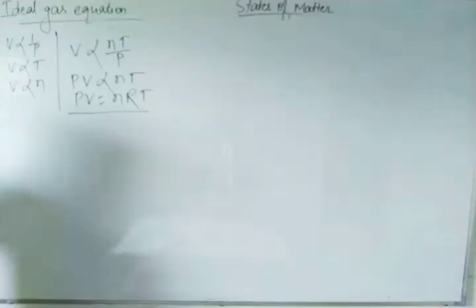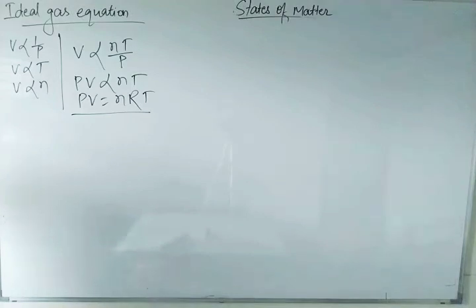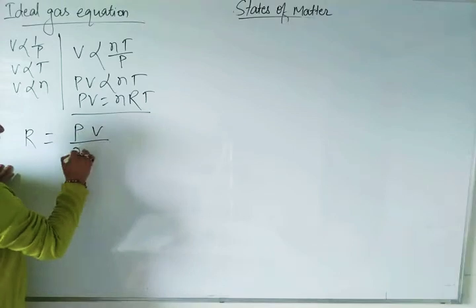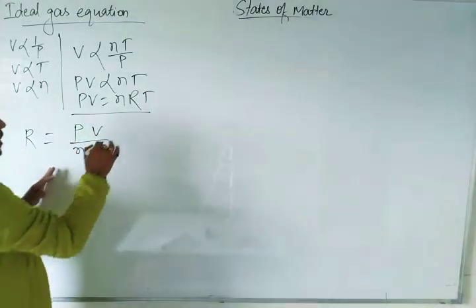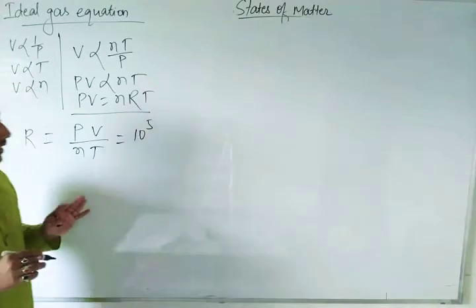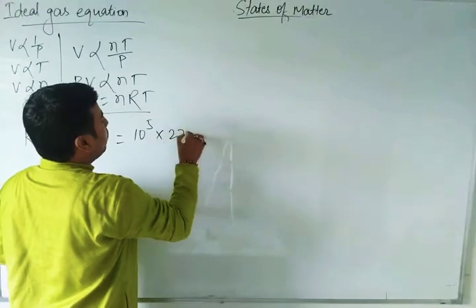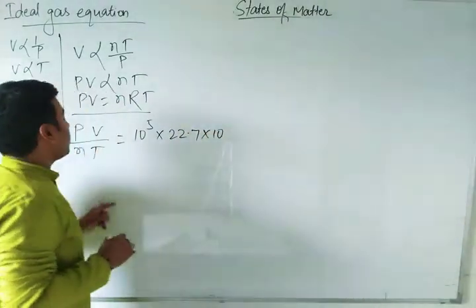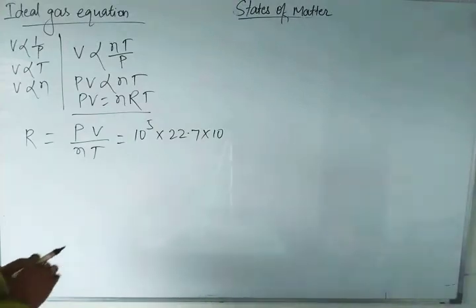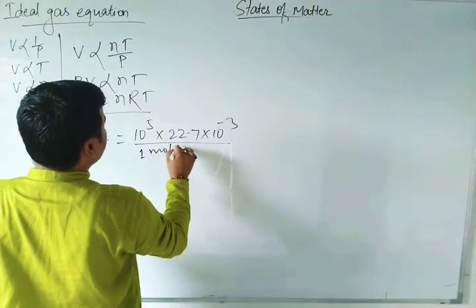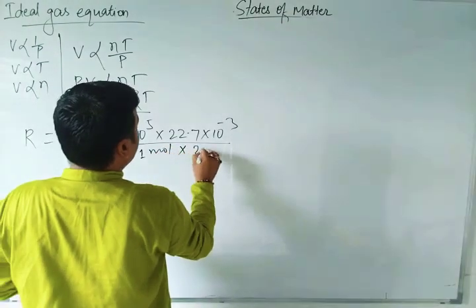R is the ideal gas constant. If you want the value of R, then R is equal to PV by nT. Pressure is 10 to the power 5 Pascal. And the value of volume is 22.7 into 10 to the power minus 3, since volume is in liters, that's why it is minus 3. n is 1 mole and temperature is 273 Kelvin.